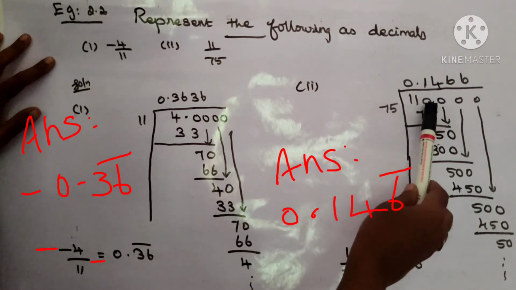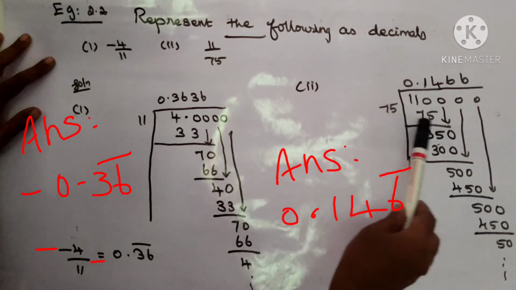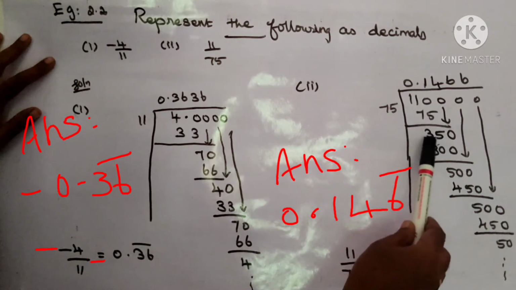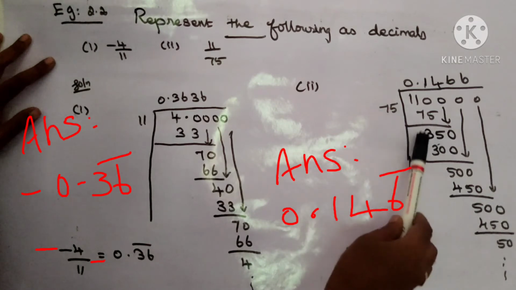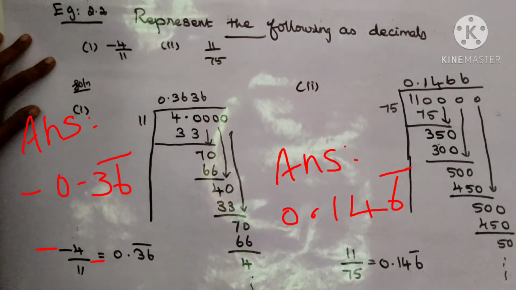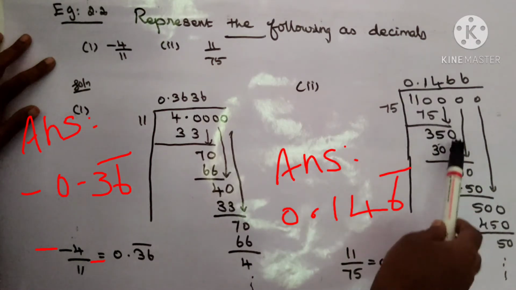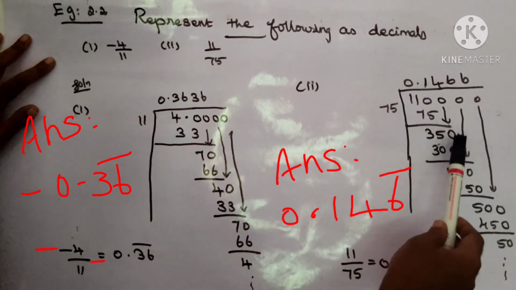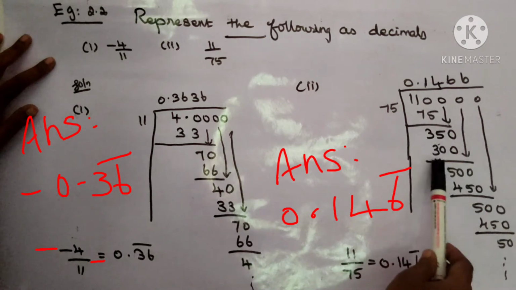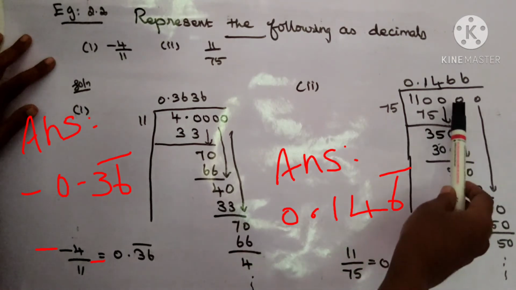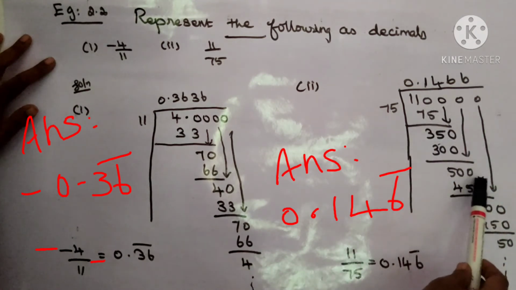So here we take 10. Now 75 ones are 75, balance is 35. Again the 35 is not divisible by 75. Already you took the decimal point, so we include some zeros also: 350. 75 fours are 300. 50 is the balance. We take one more 0 also, so 500.